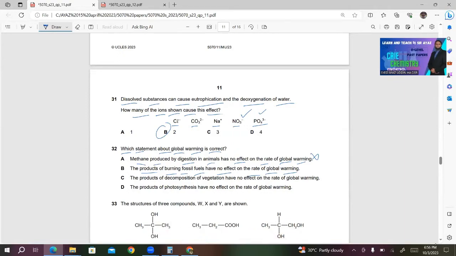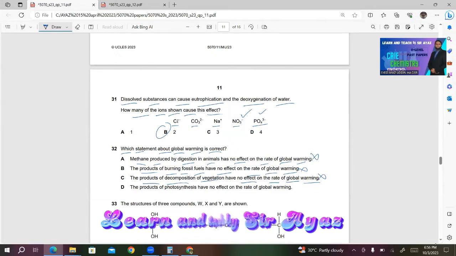It's one of the culprits responsible for global warming. C, the products of decomposition of vegetation have no effect on the rate of global warming. The products of decomposition of vegetation is carbon dioxide. Again, carbon dioxide is the culprit. So this is again wrong. Only D will be the only statement left in this. So D must be the right answer.